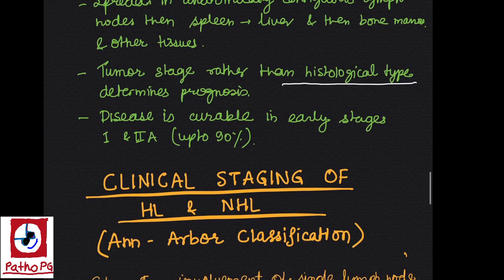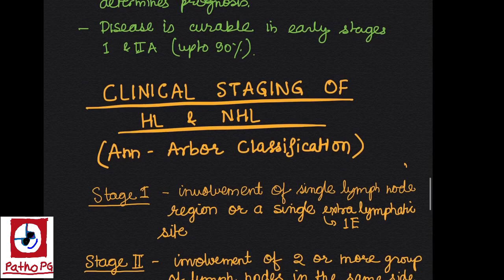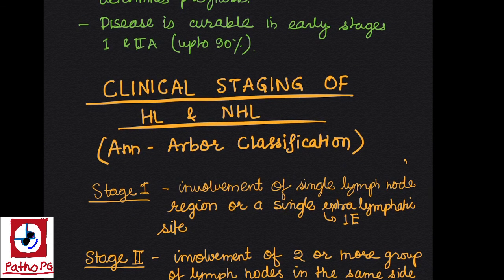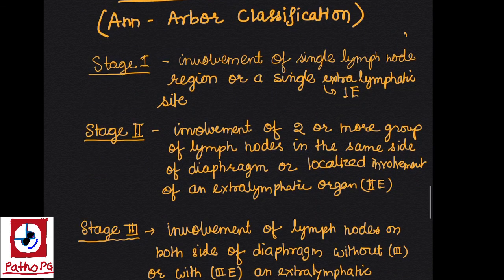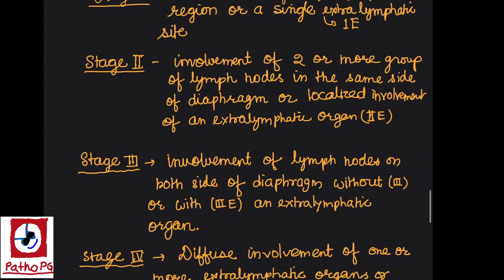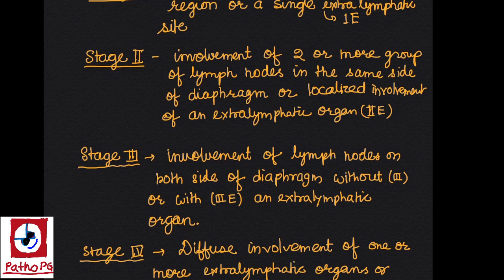Now it is very important to understand the clinical staging of Hodgkin lymphoma and non-Hodgkin lymphoma. Ann Arbor classification is used for clinical staging of both Hodgkin and non-Hodgkin lymphoma, although it is more useful in Hodgkin lymphoma. Stage 1, there is involvement of a single lymph node region or a single extralymphatic site. Stage 2, there is involvement of two or more groups of lymph nodes on the same side of the diaphragm, that is above the diaphragm or below the diaphragm, or there is localized involvement of an extralymphatic organ. Stage 3, there is involvement of lymph nodes on both sides of the diaphragm without or with an extralymphatic organ.